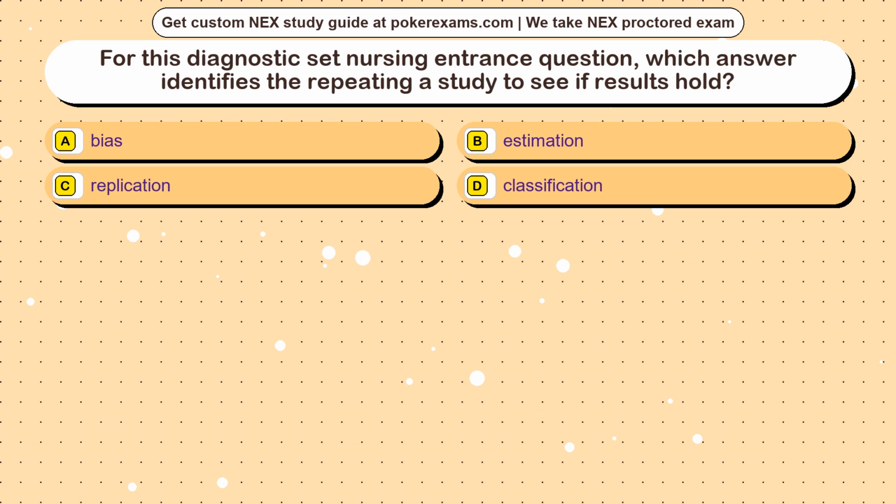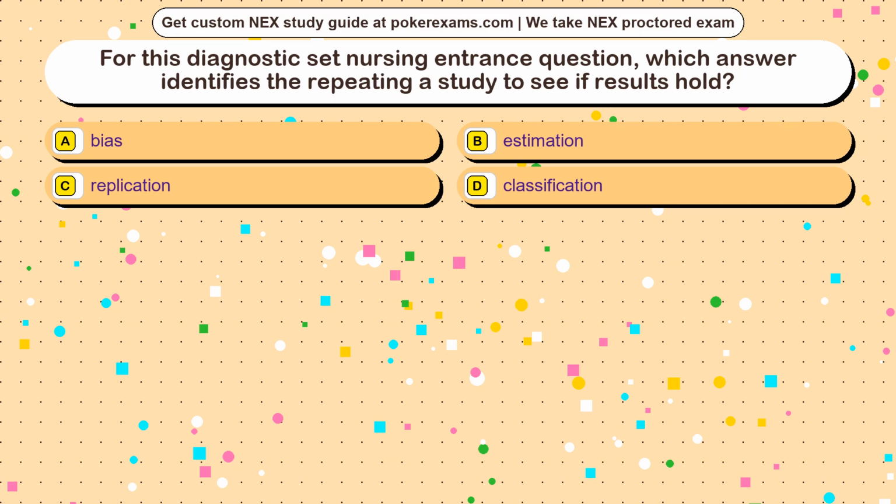Question 13. For this diagnostic set nursing entrance question, which answer identifies the repeating a study to see if results hold? Option A, bias. Option B, estimation. Option C, replication. Option D, classification.